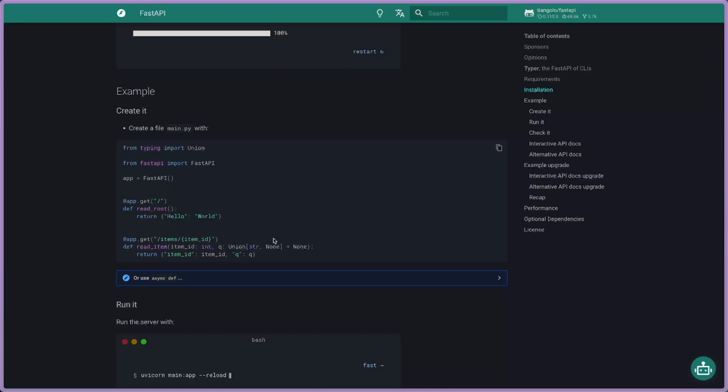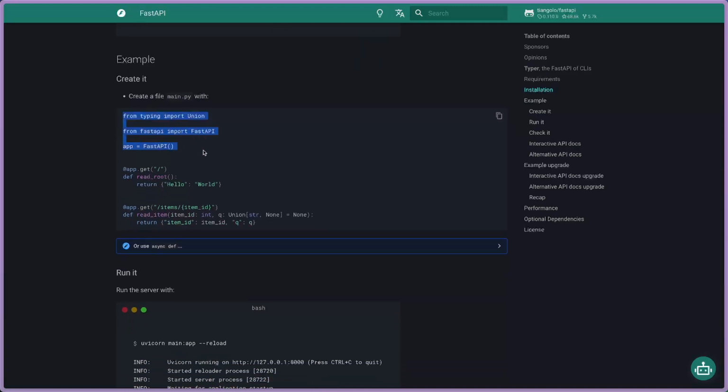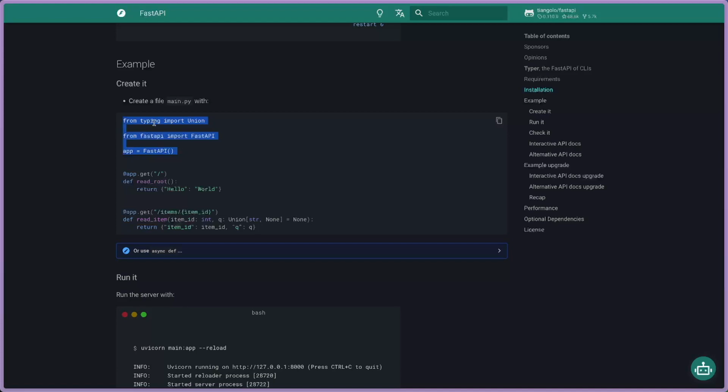To create the application, you need to have the entry file, like main.py here. Like if you're working with JavaScript, think of it as the index.ts or main.ts file. In the first three lines you import the typing. So this is the way you define typing in Python. Then you create the application and you can define how you want to create the URL. So this is a GET method and the URL would be the root URL and return that as hello world.